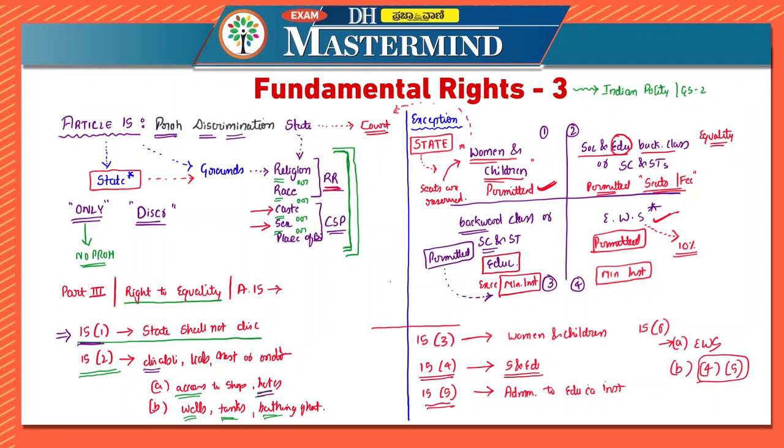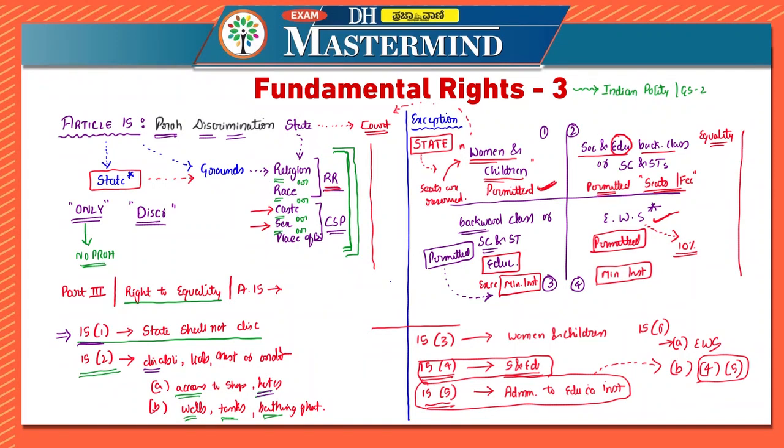That is, whatever is mentioned in clause 4 and in clause 5, other than this also, if the state wants, they can make special provisions. I think till here at least it is clear that there is prohibition and there are exceptions. All these are mentioned in article 15 only, from 1 to 6 we have seen.